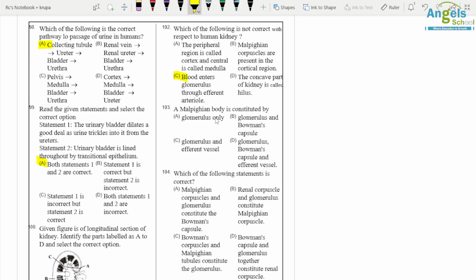Question number 103. Malpighian body is constituted of glomerulus and Bowman's capsule.